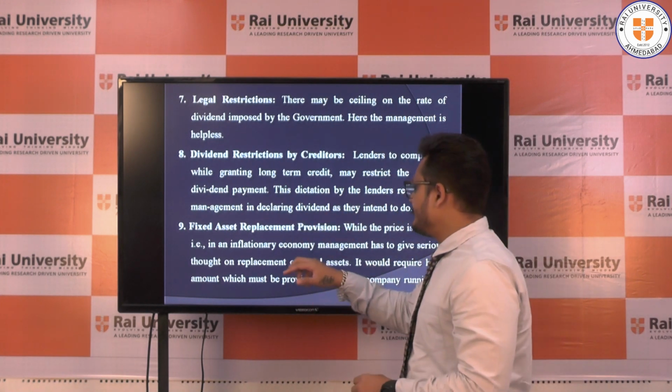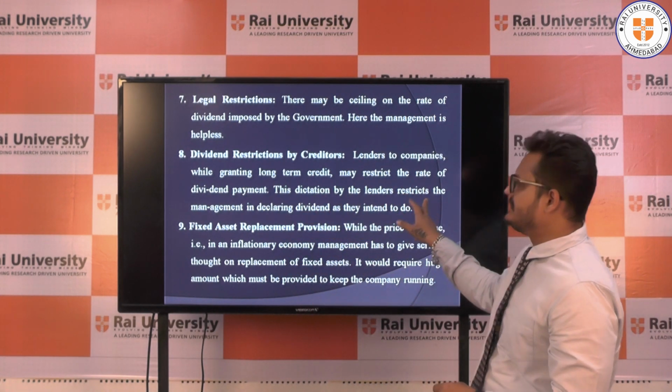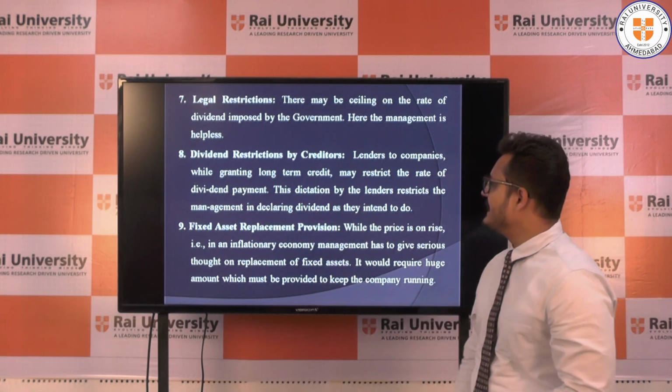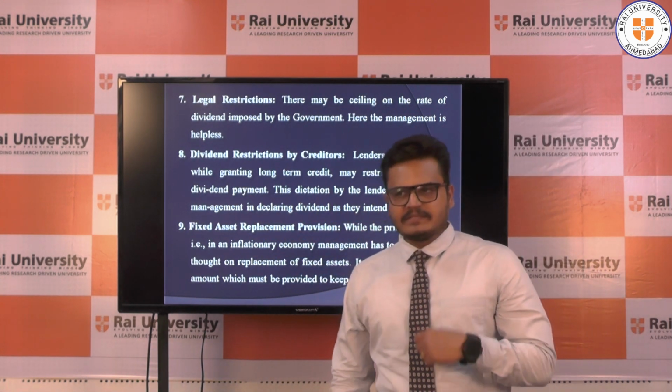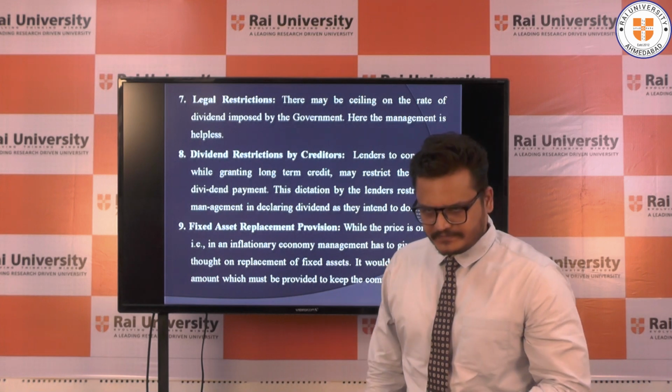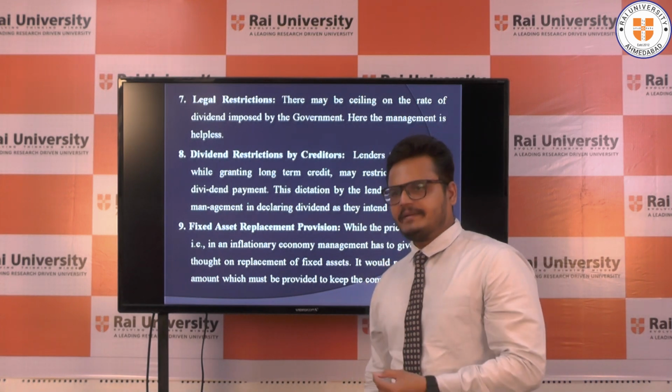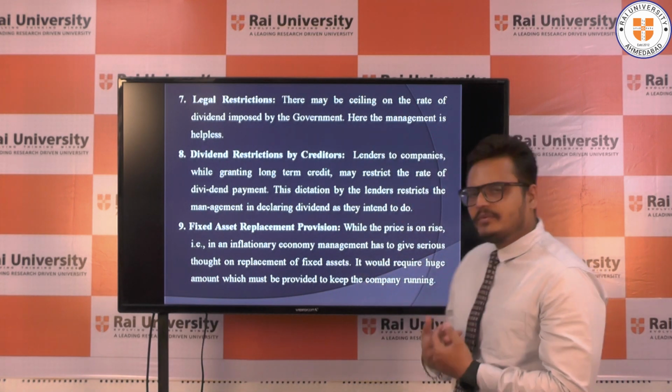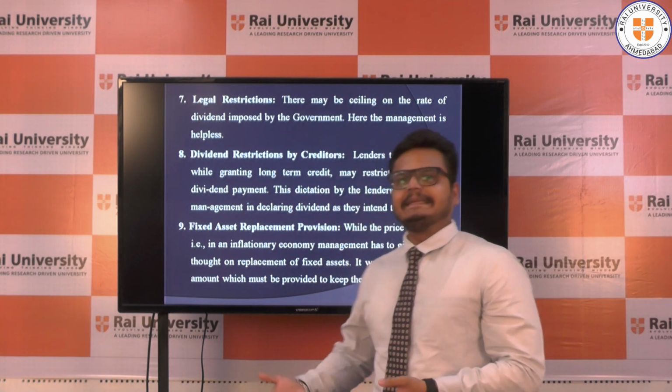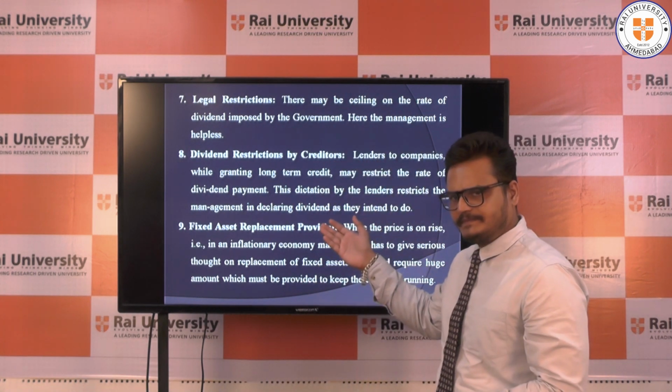So the company cannot be dictated by the lenders to restrict management in declaring dividends as they intend to do. The business organization is not able to pay the dividend rate they want to pay to the shareholders because it is restricted by the creditors.